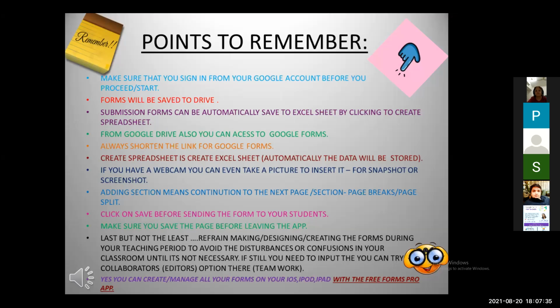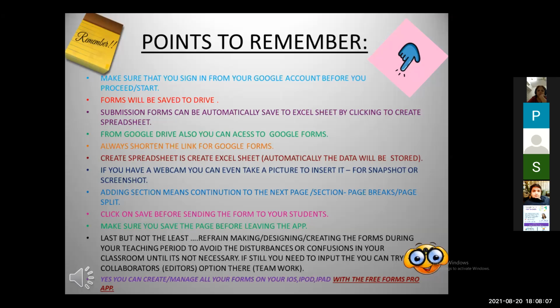Yeah. From Google Drive, you can also access Google Forms. Always shorten the link for Google Forms, as I showed you. Create spreadsheet means create an Excel sheet; the data will automatically get stored. If you have a webcam, you can even take a picture to insert it as a snapshot or screenshot, like for a class assembly or class photograph. You can just click it there.